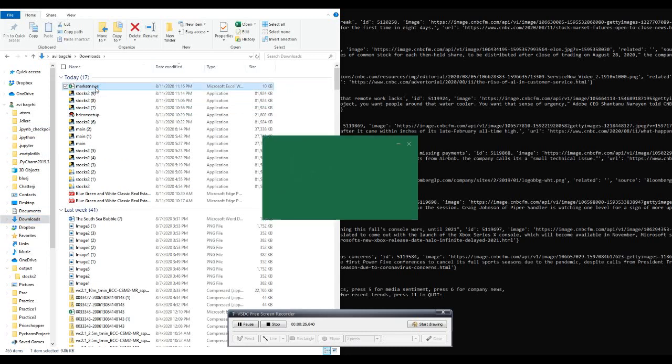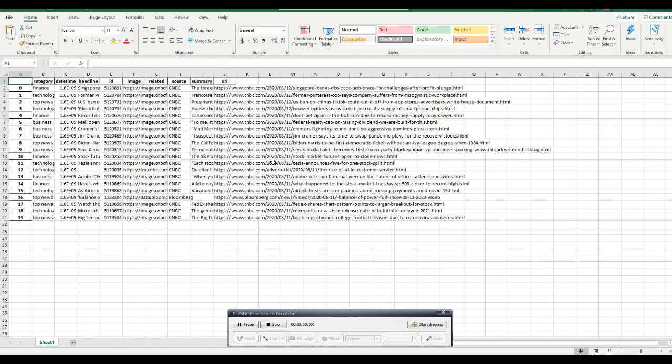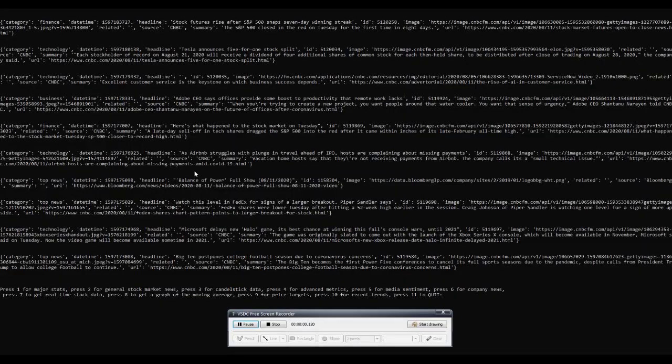And let's open it. And it gives you all the articles for today and the links associated with them. So you can check those out. And as you can see, there's articles from different websites from different parts of the world. Many from CNBC. There's one from Bloomberg about different companies.